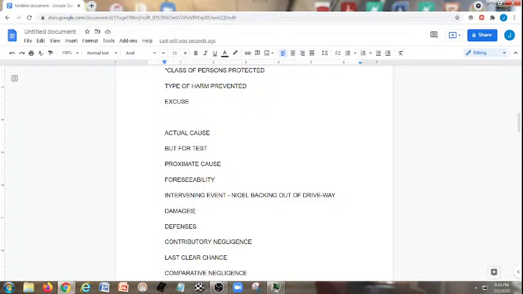Now, damages, we're dealing with actual damages in the form of Penny being seriously injured. Don't forget to throw in general damages and special damages, okay? General damages being things like pain and suffering, loss of the ability to enjoy life. Special damages would be more like lost wages, lost future earnings, medical expenses, out-of-pocket expenses, and the like.